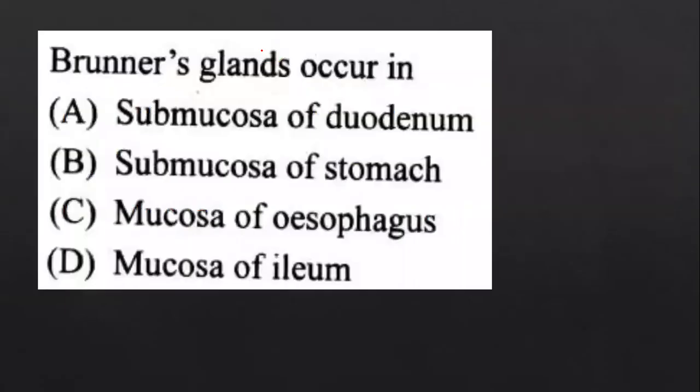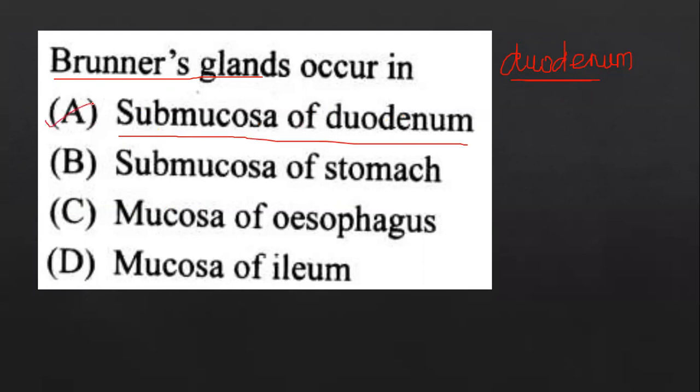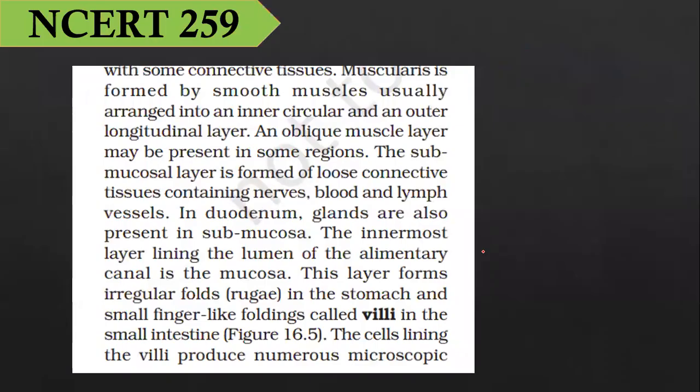Next question. Question number 14. Brunner's gland occur in. Easy question. Guys, I have told you Brunner's gland is actually the glands of the duodenum. The glands present in the duodenum are called Brunner's gland. So Brunner's gland occurs in the submucosa of the duodenum. Option A is the correct answer.